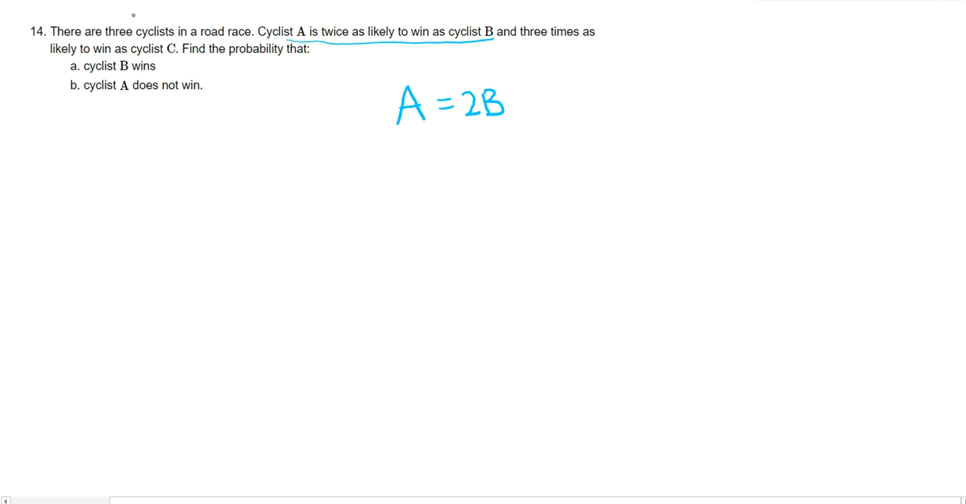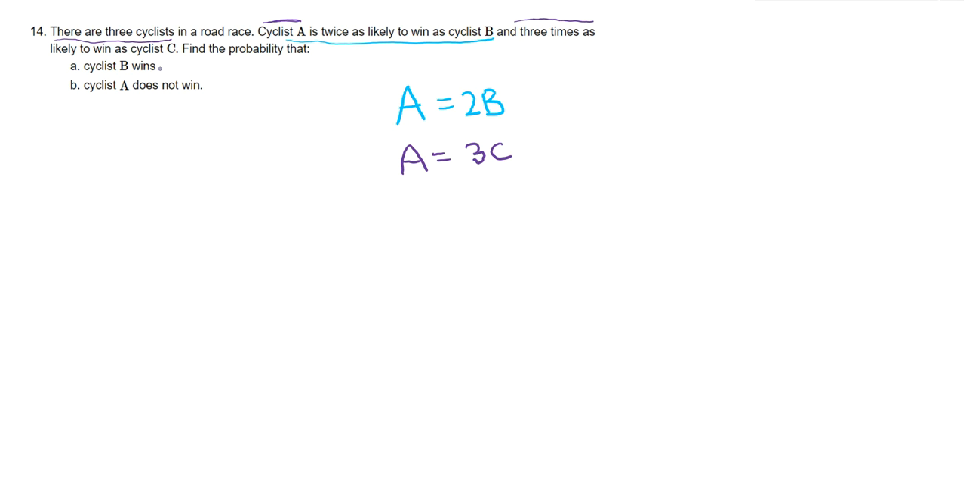Cyclist A is twice as likely to win as cyclist B, and 3 times as likely to win as cyclist C. So again, it's comparing cyclist A, and it's 3 times as likely to win as cyclist C. So A also equals 3 times C. Now, the question goes: find the probability that cyclist B wins. So we need to find what the probability of just B is.